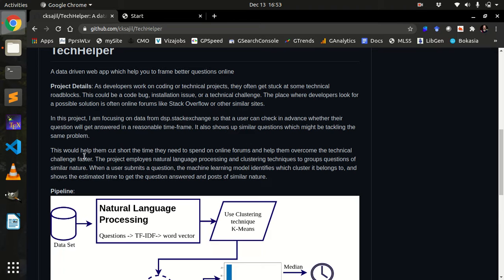To demonstrate this opportunity for the business problem, I have chosen the dataset from dsp.stackexchange. We all know about Stack Overflow, which is another site that comes under Stack Exchange. DSP is for signal processing related questions. This one has a relatively easy to handle data size, so I chose it for demonstration purposes, and I have proceeded with the idea using this dataset.